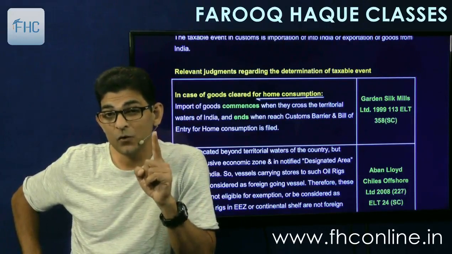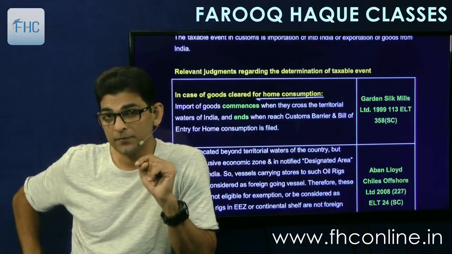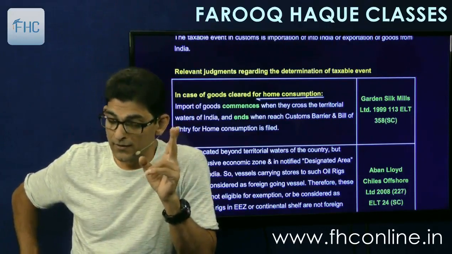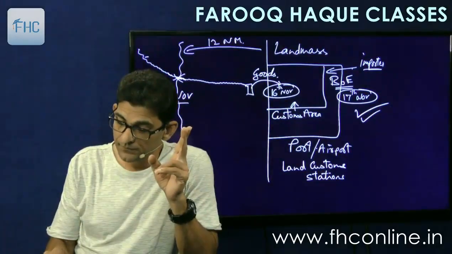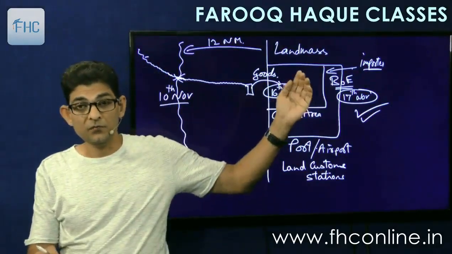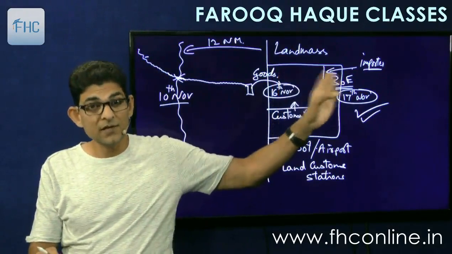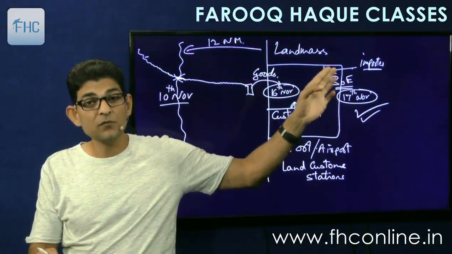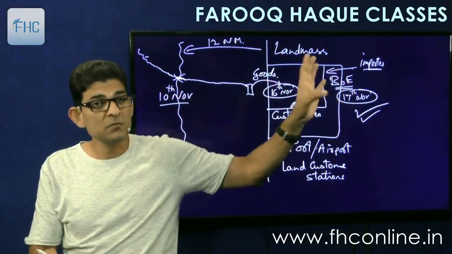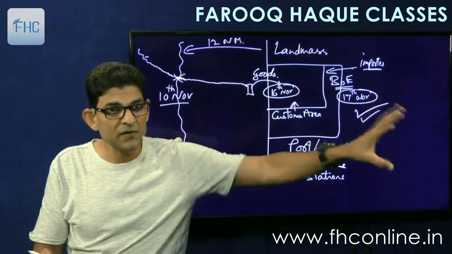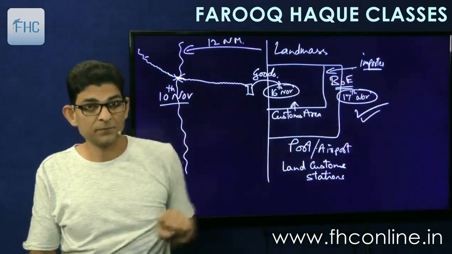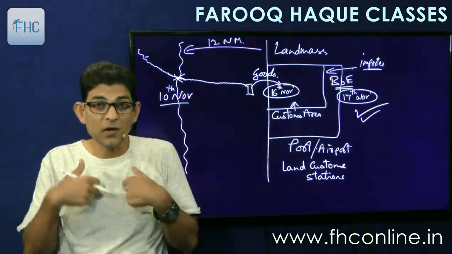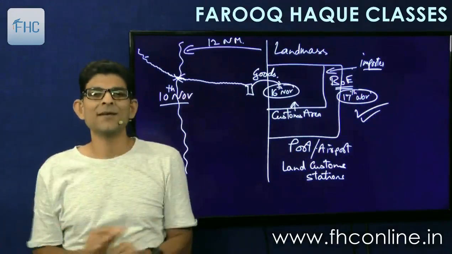Then there is another way of clearance, and that is called warehousing. What we can do here is this: this is the bill of entry. We file the bill of entry, we pay the duty, and then we clear the goods. So this is called a bill of entry for home consumption. Home consumption means removal into the landmass of India. Home means India, not our home.